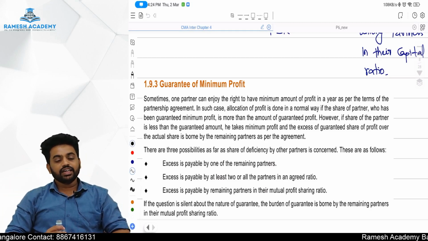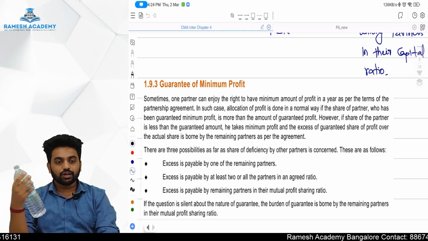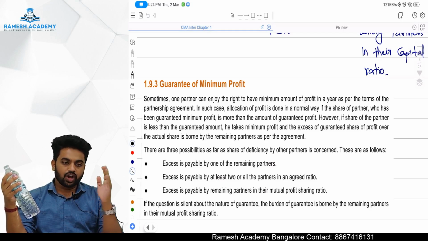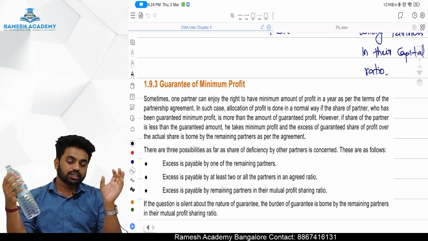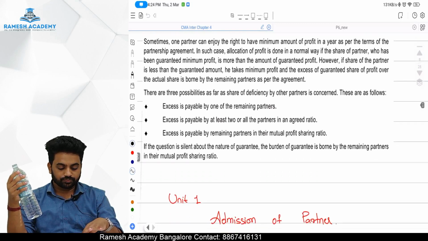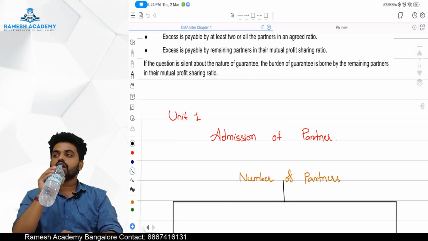So who has to bear the minimum profit, sir? If there is a loss, you have to pay someone, no? Who has to bear it? Depending upon the agreement, all the partners might share, some partners in some ratio, or only one partner might bear it. Okay. Now we are starting with admission.